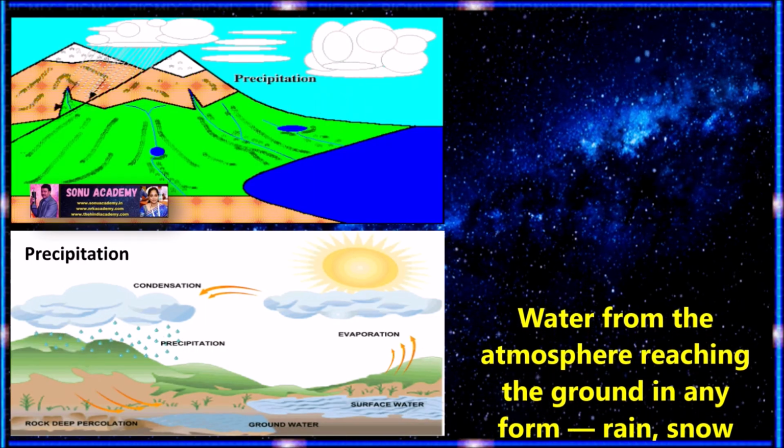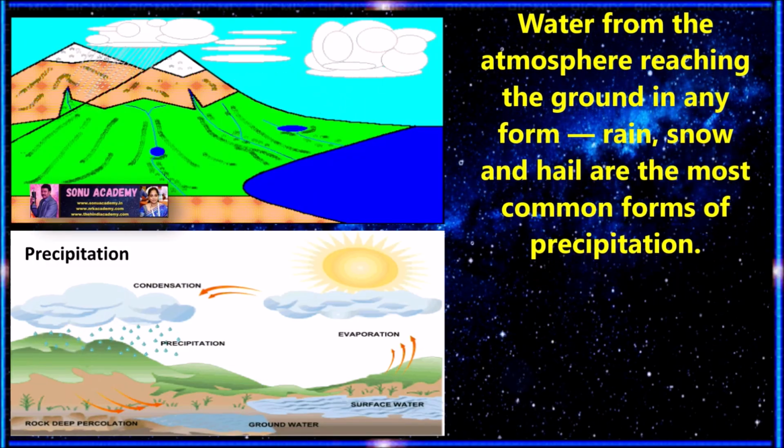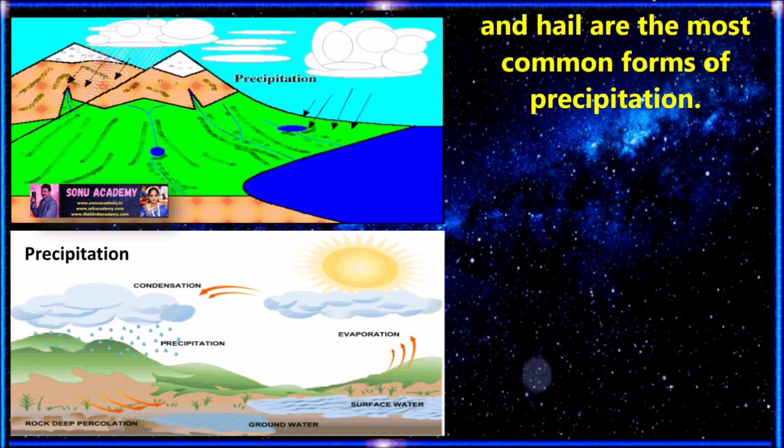Children, water from the atmosphere reaches the ground in forms like rain, snow and hail, which are the most common forms of precipitation.